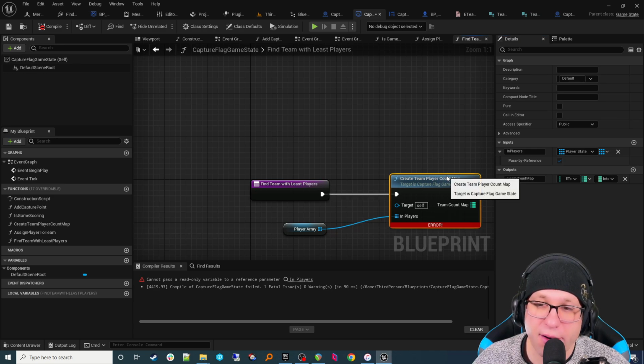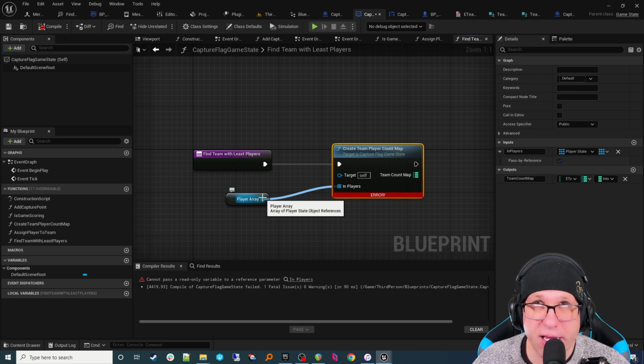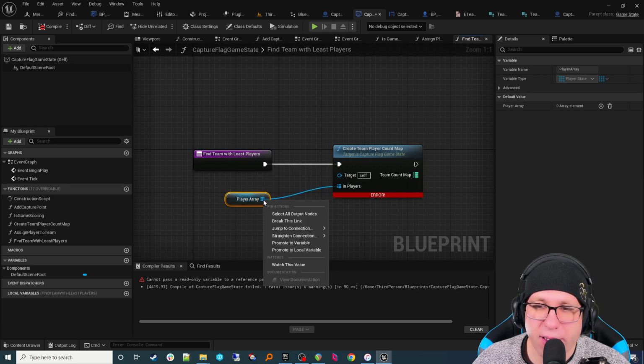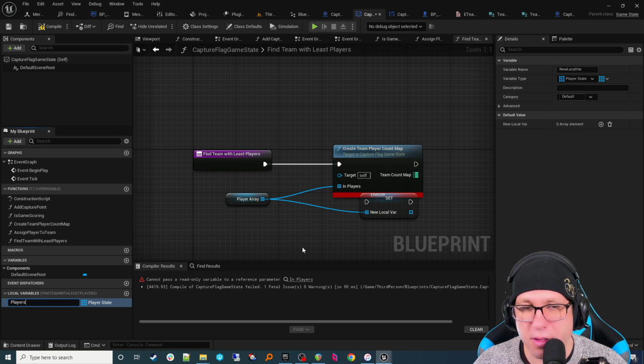So the only workaround I found is to just make a local copy. Seems like it would kind of want to do that in native code anyway. It just seems like it's an extra step that we shouldn't have to do, but we're going to do it. So right-click, promote to a local variable, and call it players local.